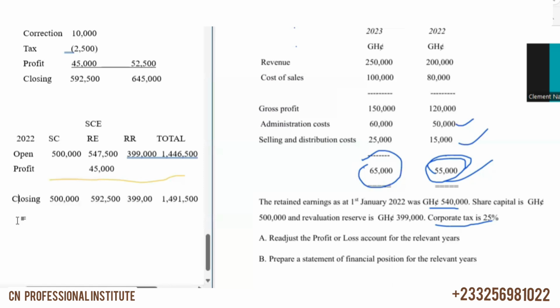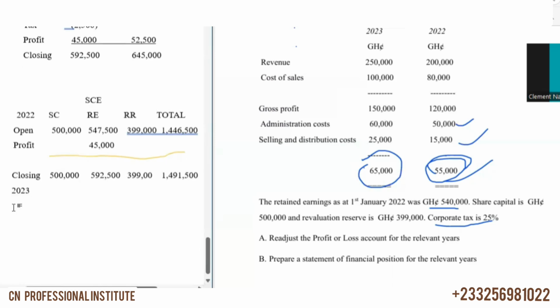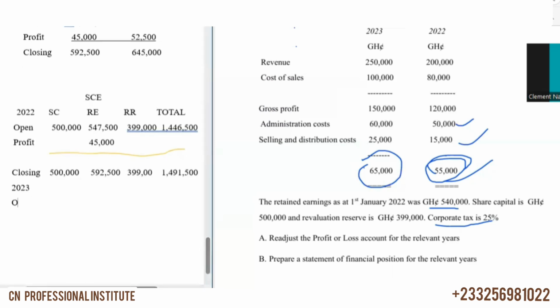Then I will now go to 2023. So when you go to 2023, the opening is the same. The closing for 2022 becomes the opening.